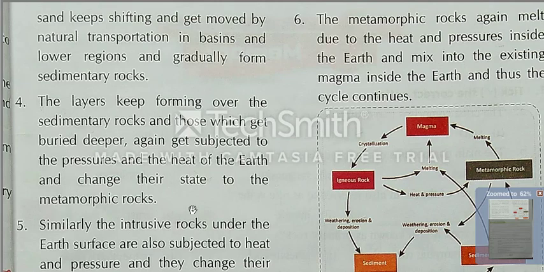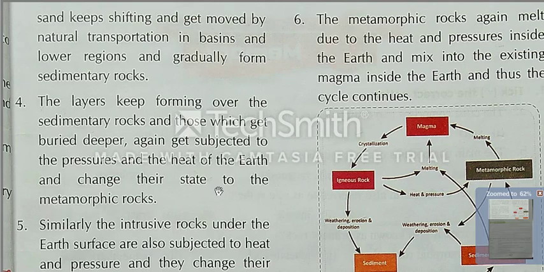In metamorphic rocks we have seen they change their state from earlier, and they have high pressure and high temperature. They have so much temperature and pressure that their minerals can change in various ways, through processes like recrystallization.